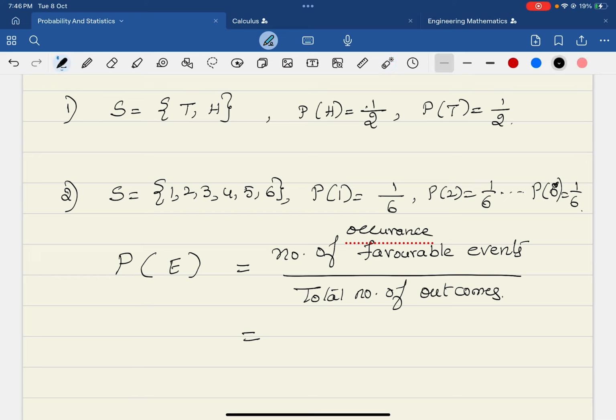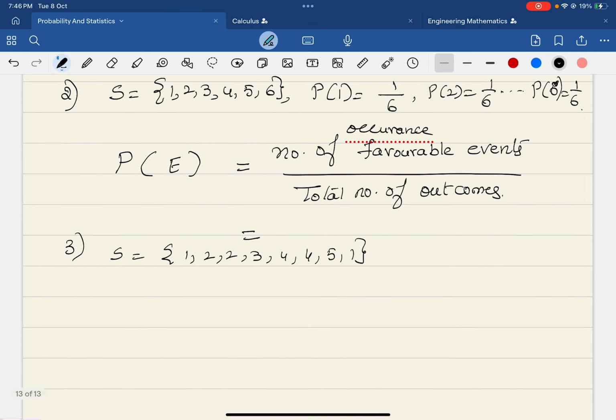I'll give you one more example to understand this. Suppose my set S has the elements 1, 2, 2, 3, 4, 4, 5 and 1. What is the probability of the occurrence of the event 2? How many times is 2 occurring here? 2 comes 2 times in this sample space.